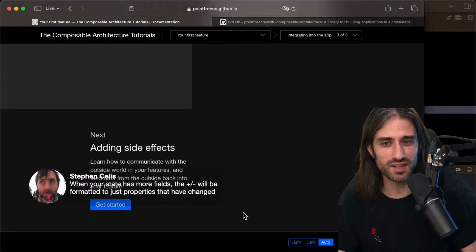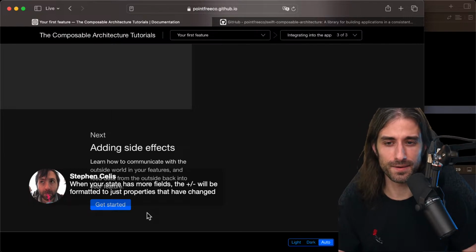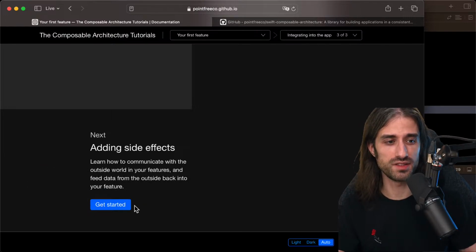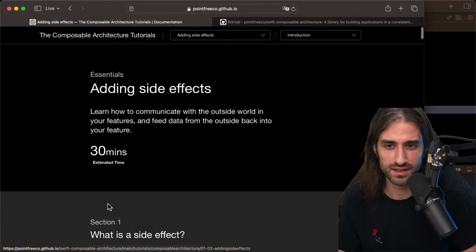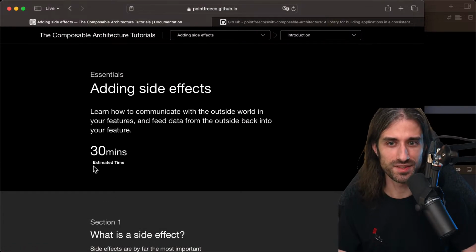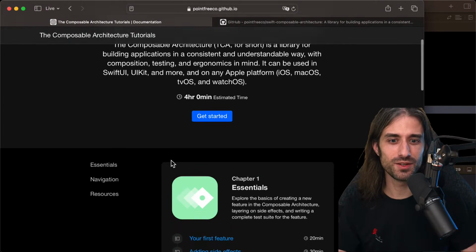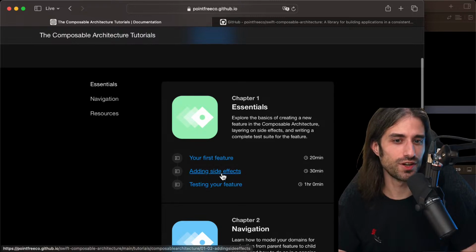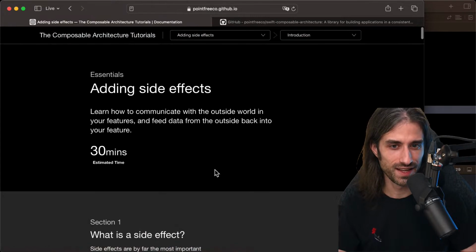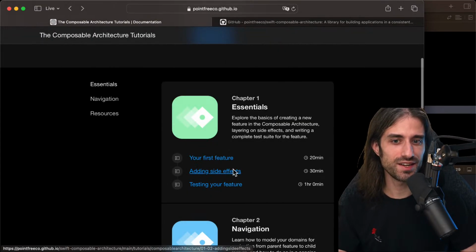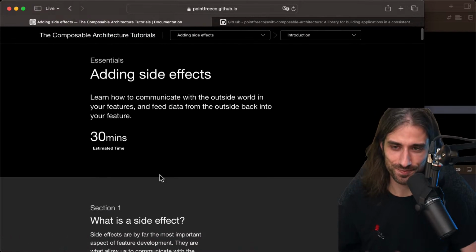So next step is side effects. So how to return these effects that we can use in order to, for instance, make a network call. So let's go ahead. What's nice is that the first one was saying 20 minutes, and with the explanation it took 1 hour. So we'll see. Maybe we'll see just how far we can go.